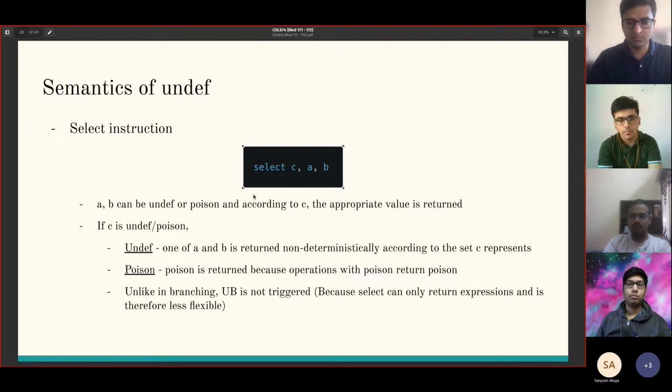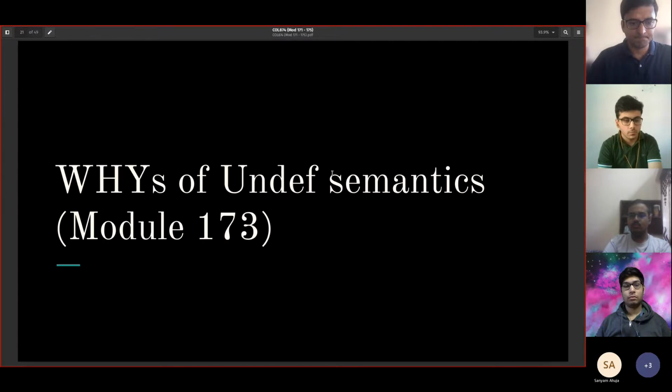This is similar to branching, but we don't say that if the condition is poison or undef, it should be UB, because the select operation is not as flexible as branch. We can't do a load, store, or any other instruction in the body. We can simply return an expression or a variable or a register. So for the select instruction, we don't trigger UB.